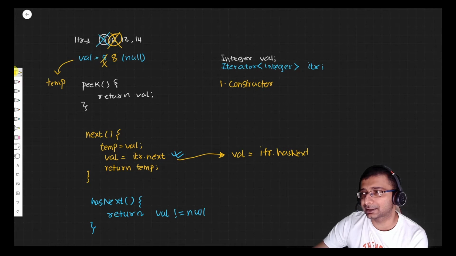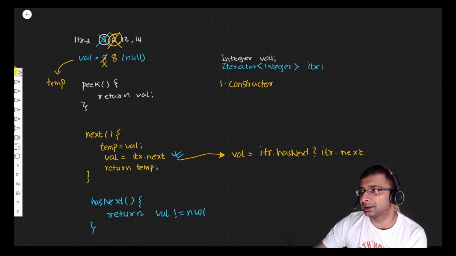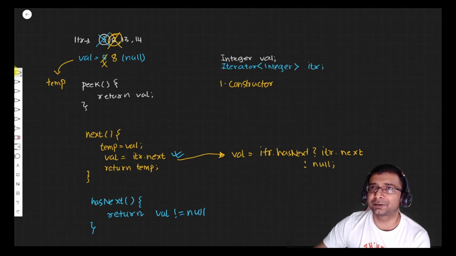If it has a next, then we are going to put itr.next. Otherwise, we just assign back a null. So when the iterator is empty, the val will have a null value inside it, right?